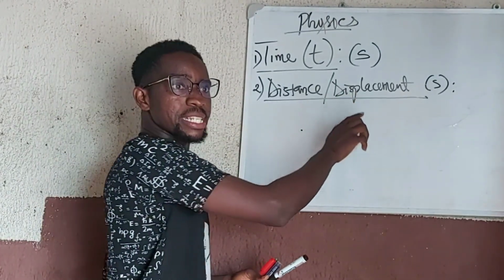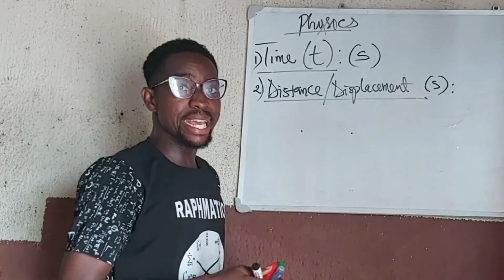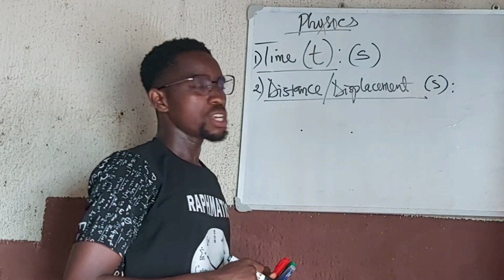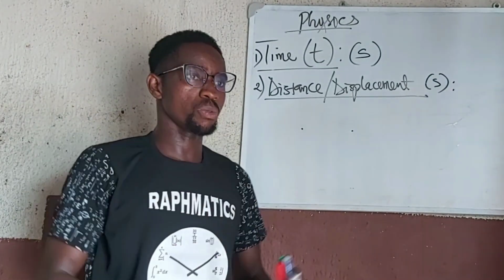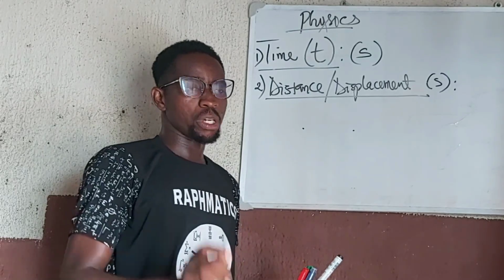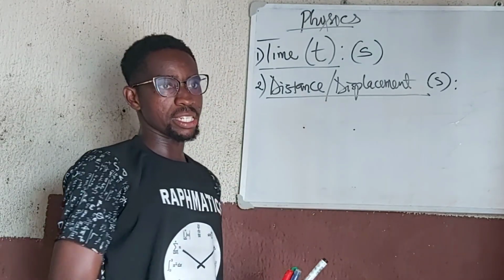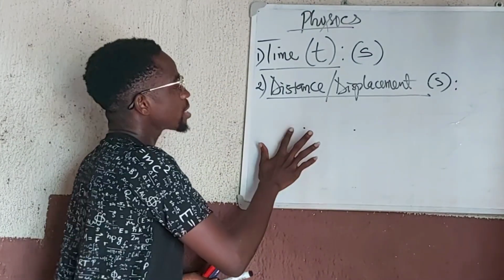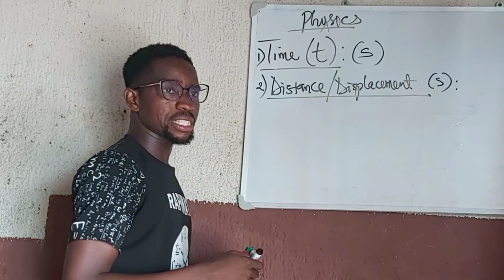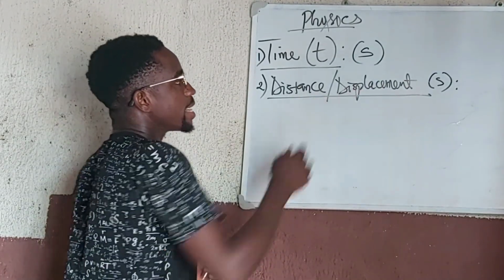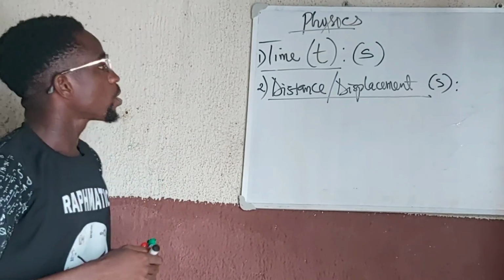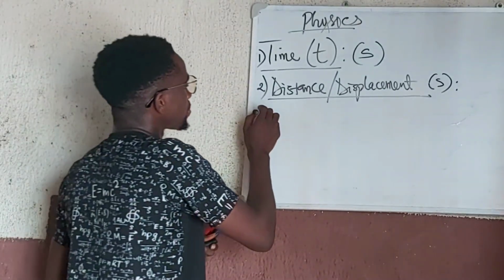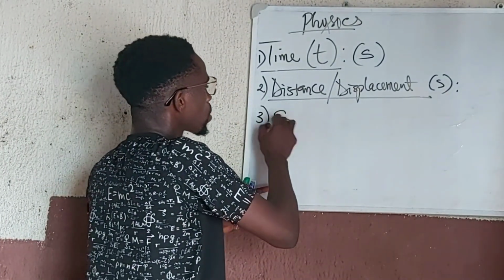But for displacement, I'll need both the magnitude and the direction to represent it. So displacement and distance can be used there. Sometimes loosely we use them interchangeably, but strictly speaking, they are not the same terms. Okay, so that's the term of interest: distance and then displacement. Then we'll go to the next term, which we call speed